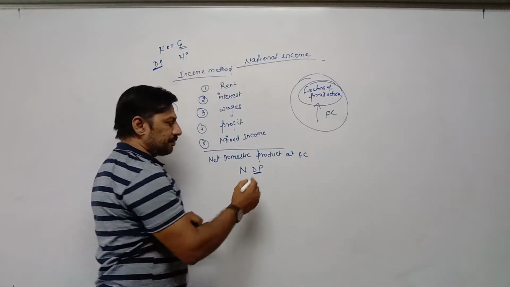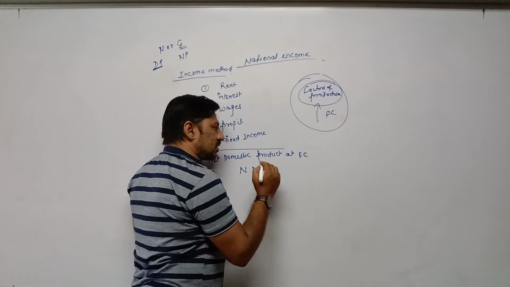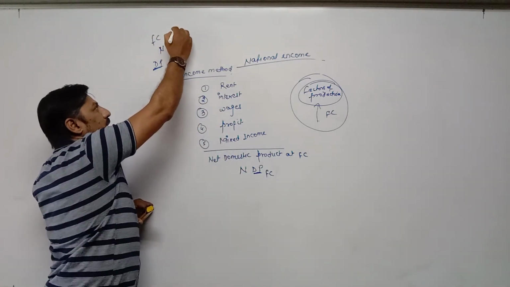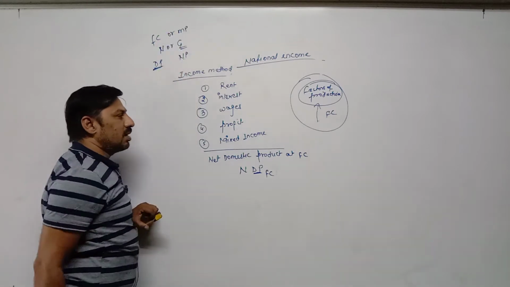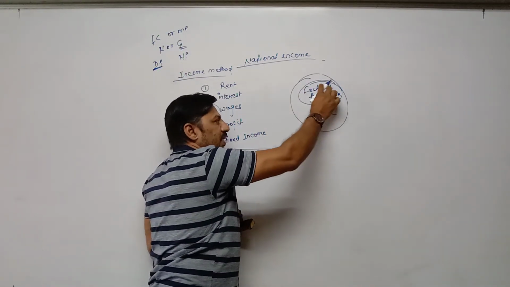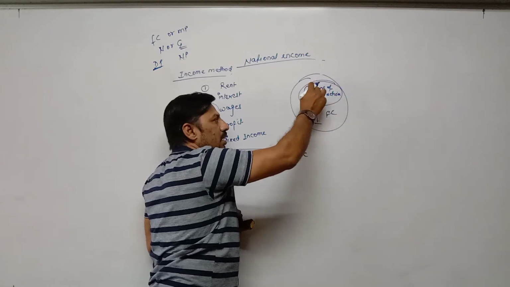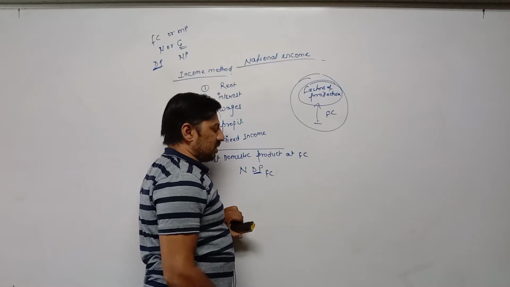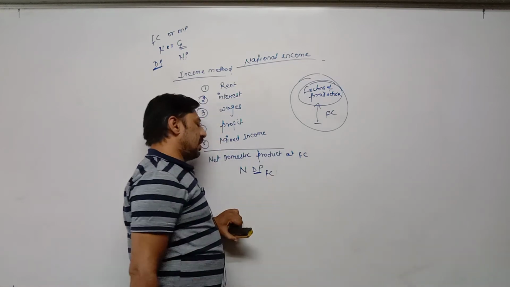And the third one is factor cost. Here we have to use either factor cost or market price. Whatever income is earned by factors of production is called factor cost. That's why we are using factor cost.